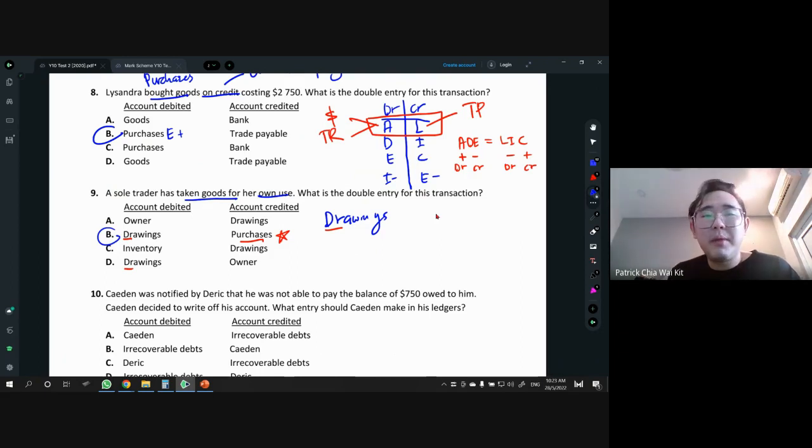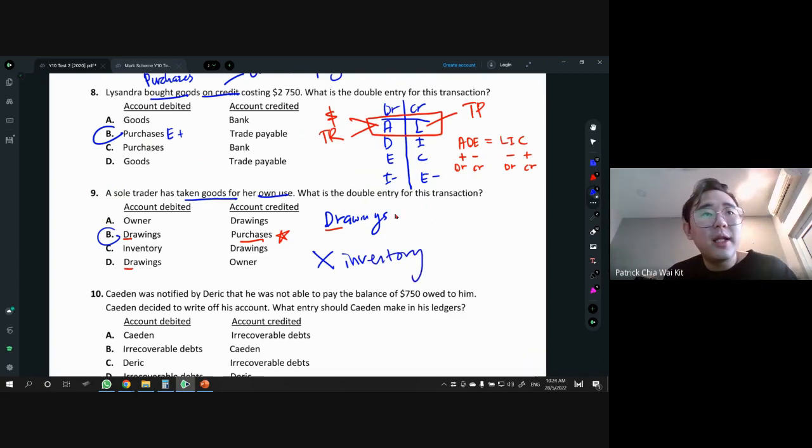So please remember, people, this is one of the favorites of the exam. They like to ask what's the double entry for taking goods for own use. So DR drawings, CR purchases. There's no inventory account. Remember, for now, there is no inventory account. If you see any account that is inventory, that's wrong.